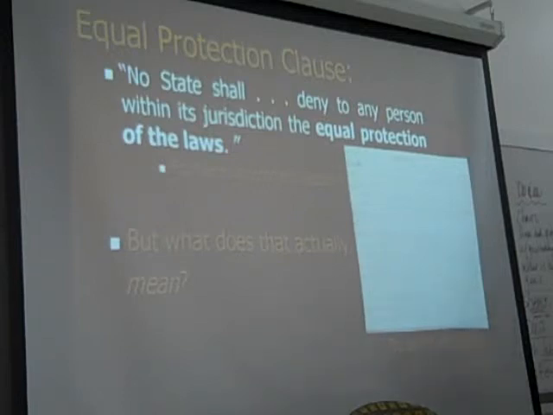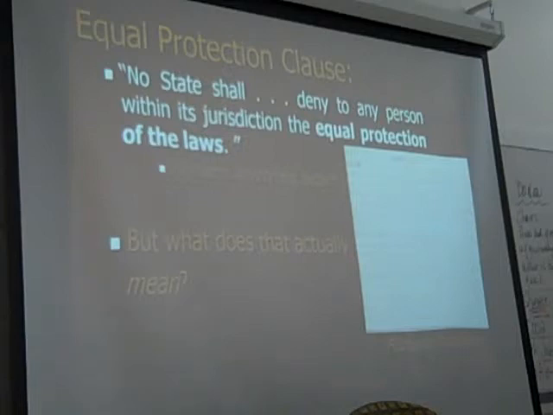Okay, let's talk a little bit about the Equal Protection Clause just briefly. We're going to go over this in much more depth on Monday, but I want us to touch on this now. We know the text of the clause says this. Robert, can you read this for us? No state shall deny to any person within its jurisdiction equal protection of law.